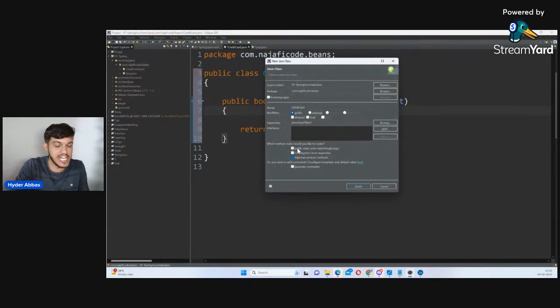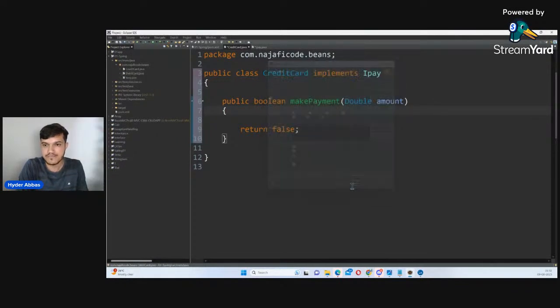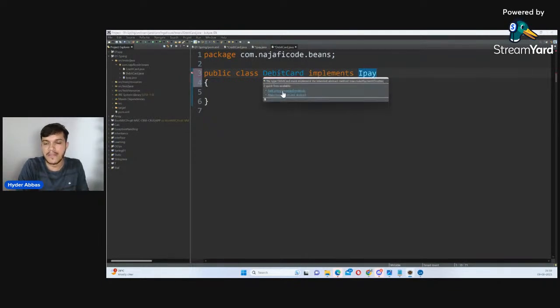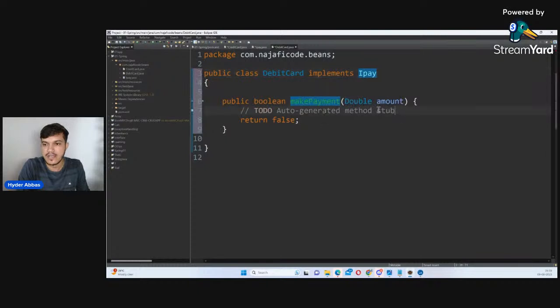Once I start annotations, I'll take more examples for everything, guys, so that it's XML. And in the last class we also discussed this example, so I'm just taking this. So again, I would like to implement the iPay interface here. I have to implement the unimplemented methods. That means I'm implementing iPay, so I have to give the body.